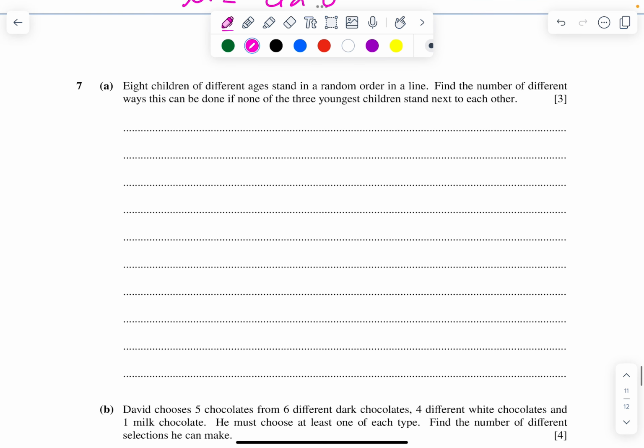Coming to the last question, question number 7. This question is from permutations and combinations. 8 children of different ages stand in a random order in a line. Find the number of different ways this can be done if none of the 3 youngest children stand together. So there are 8 children, and none of the three should be standing together. So minus 3 children, 5 children. First of all, I'll arrange those 5 children.